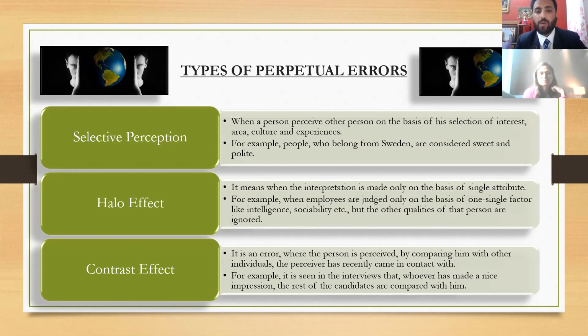Another factor is the halo effect. Halo effect means that we make an interpretation only on the basis of a single characteristic of that person. For example, we see some person playing guitar, and we feel that he's playing good guitar, so he'll be a good human being. Whereas we see another person who is not playing any good instrument, so we perceive that person as not a good human being. That is the basis upon which we perceive someone, only on a single attribute. That is called the halo effect.